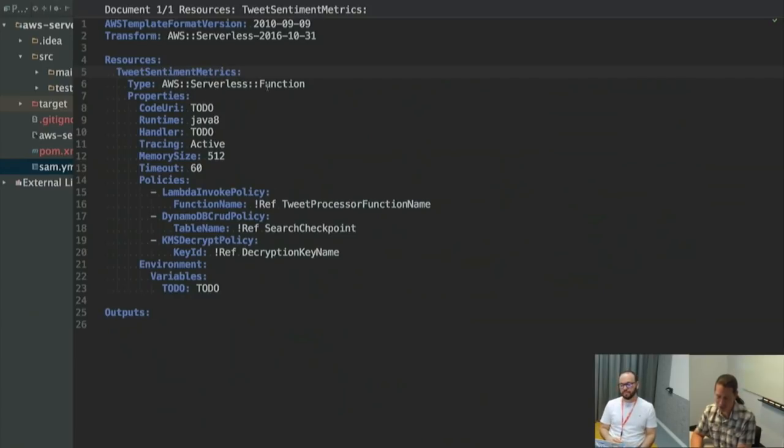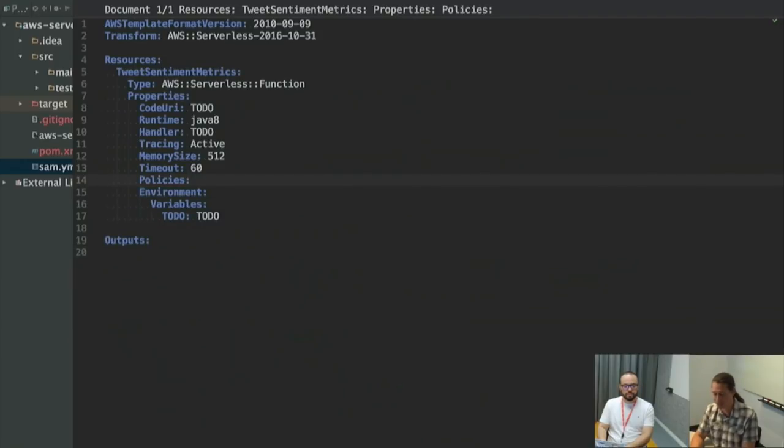AWS serverless function is not a resource type that's supported by native CloudFormation. It's actually something that's defined by SAM, and it gives you a more compact syntax for defining a function, what events trigger it, things like that. For this particular application, it's just a standalone function, more boilerplate that I had left over. What I have right now is that the runtime is Java 8. We haven't written a handler for it yet, so I don't have that. We don't have code for it, but actually I can populate that now.